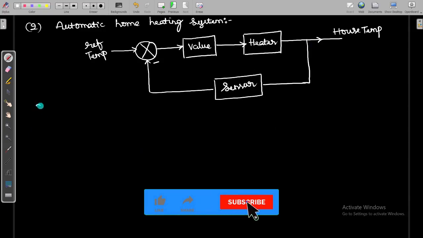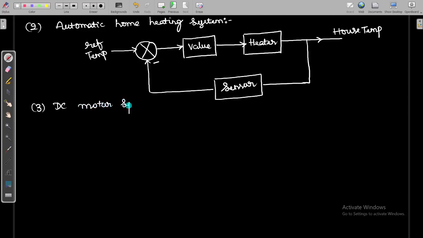Other examples are DC motor speed control, where it depends on how much speed we want to control, and the voltage stabilizer, which operates depending upon the voltage fluctuations. That is another example of a closed loop control system.